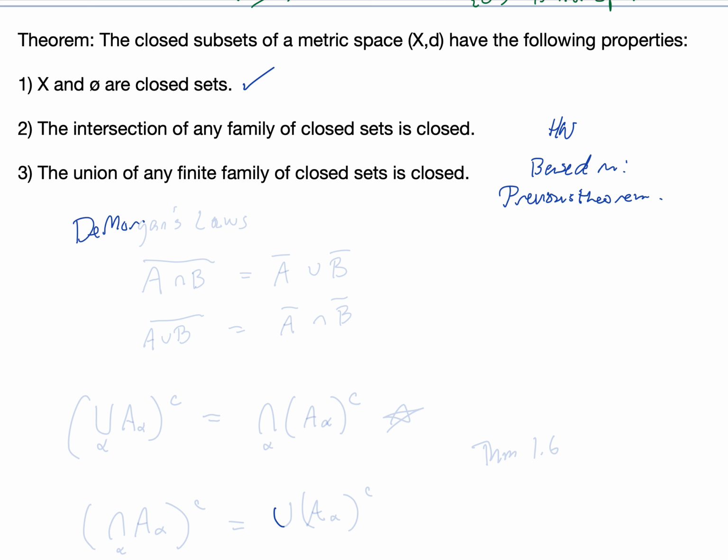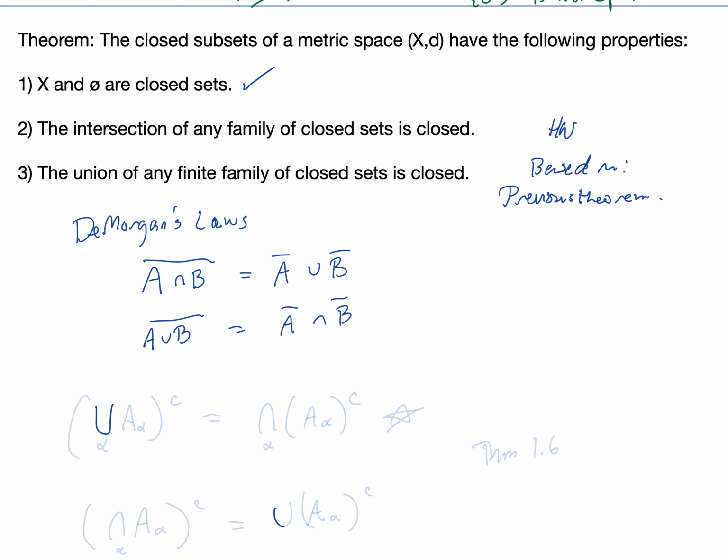De Morgan's laws is something that we saw in proof. We saw it both for logic and for sets. You'd be most familiar in this context with, say, the complement of A intersect B is equal to A complement union B complement, and the complement of A union B is equal to A complement intersect B complement. Now, this is also true for arbitrary unions and intersections.